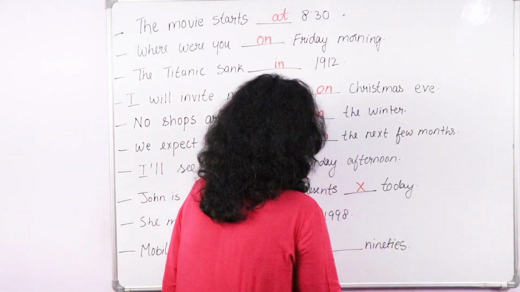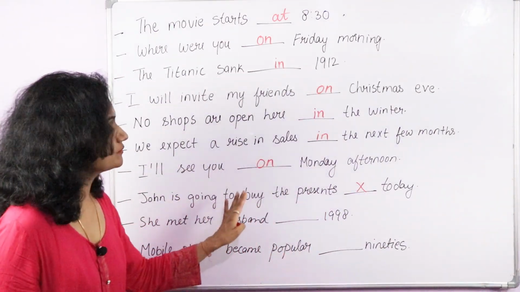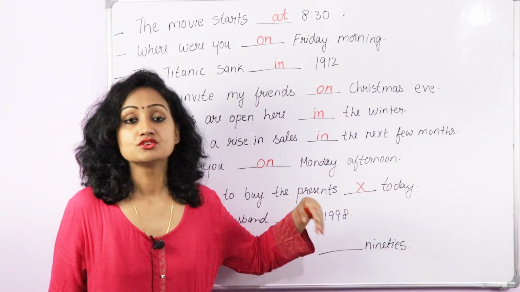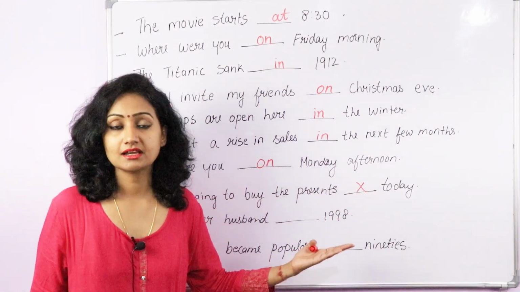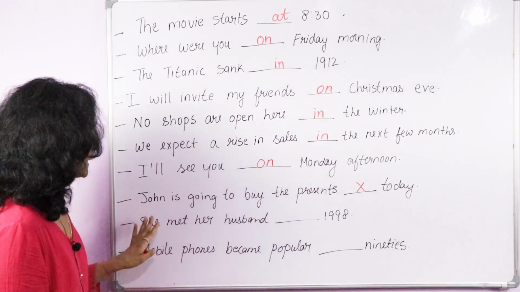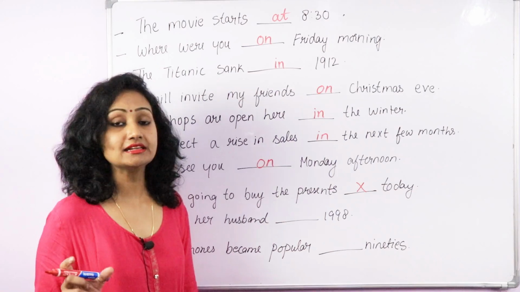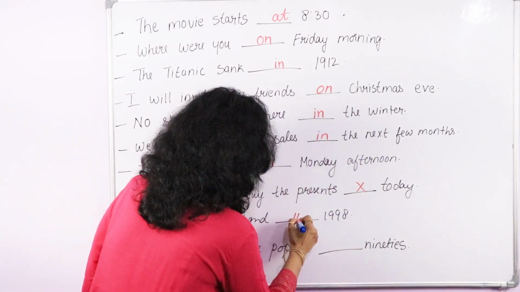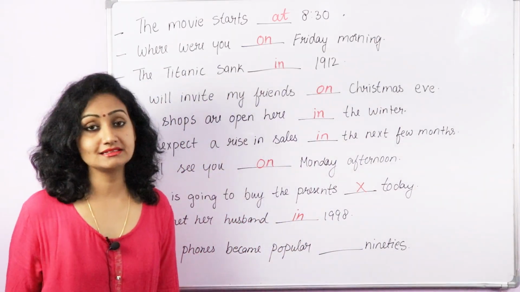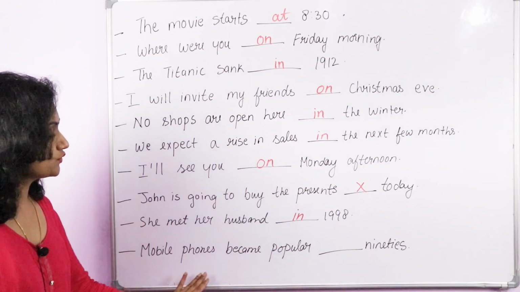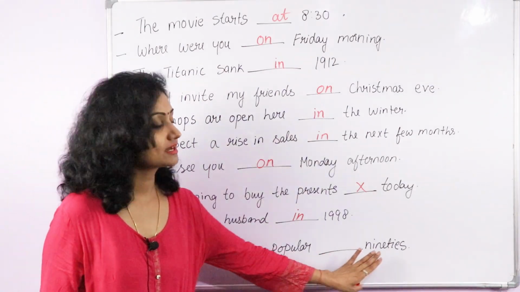So no preposition here. John is going to buy the presents today, tomorrow, yesterday. She met her husband dash 1998. So before a year we use in. In 1998. Mobile phones became popular dash 90s.